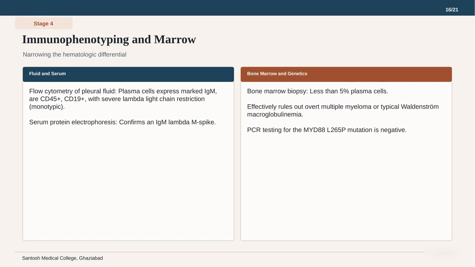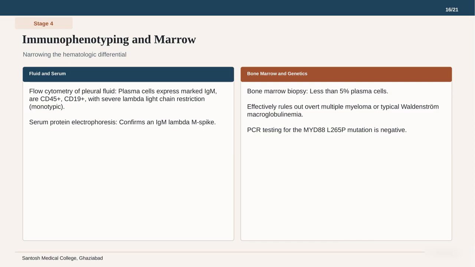Looking at the blue box on the left, flow cytometry of the pleural fluid shows that the plasma cells express marked IgM and are positive for CD45 and CD19 with severe lambda light chain restriction. This monotypic IgM lambda profile is also confirmed by a serum protein electrophoresis M spike. On the right, the bone marrow biopsy shows less than 5% plasma cells, which effectively rules out overt multiple myeloma or typical Waldenstrom macroglobulinemia.